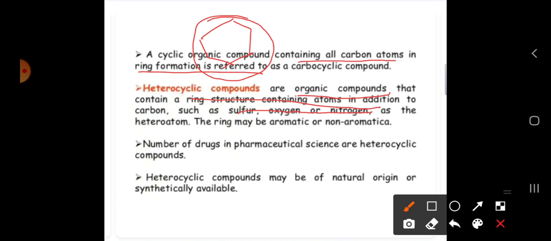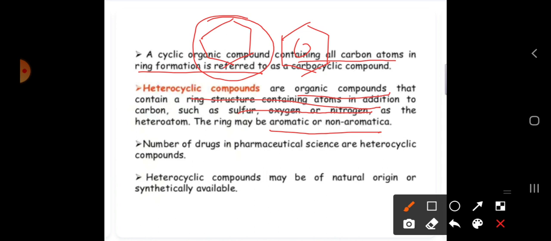The heterocyclic compound may be aromatic or non-aromatic. So how can we define aromatic and non-aromatic? This is a cyclic ring, and benzene is also a cyclic ring. In both of these, which one will be aromatic?